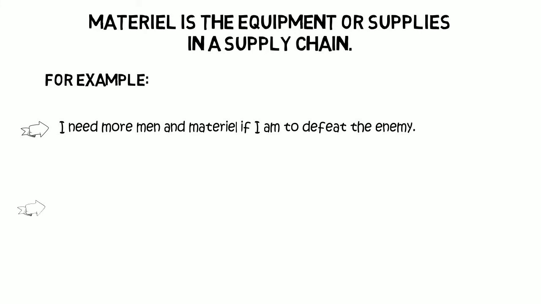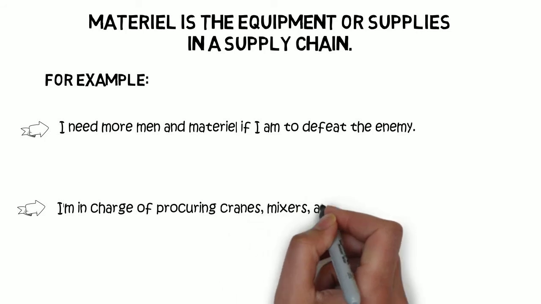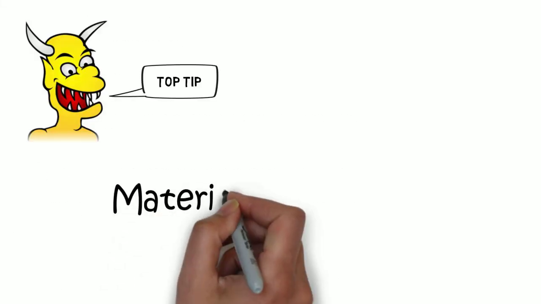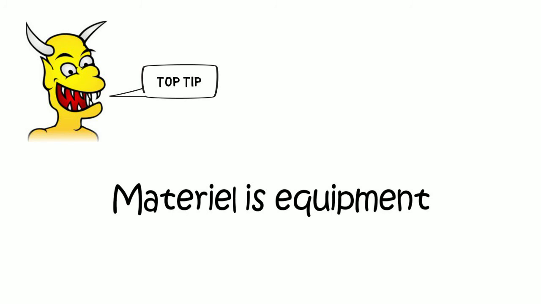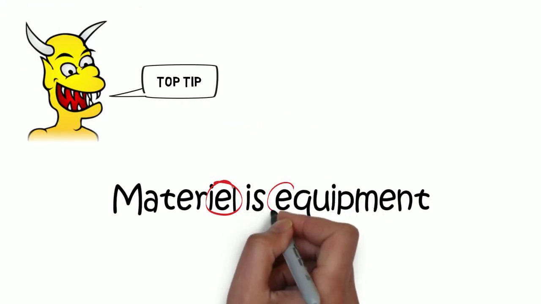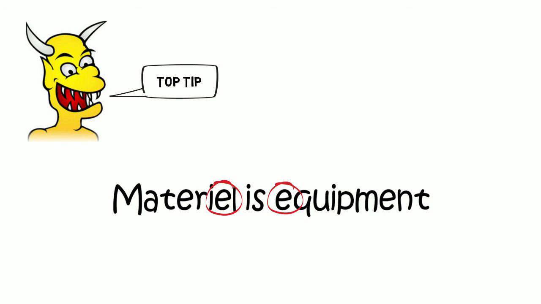I'm in charge of procuring trains and mixers and other materiel for the project. So here you can see these are things that are in the supply chain. So here's a top tip. Let the E in materiel remind you that it can be equipment and supplies.